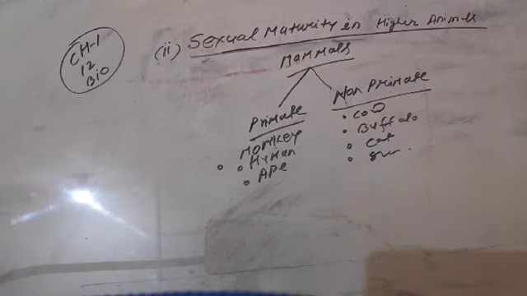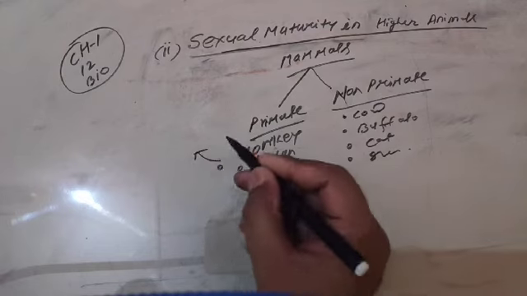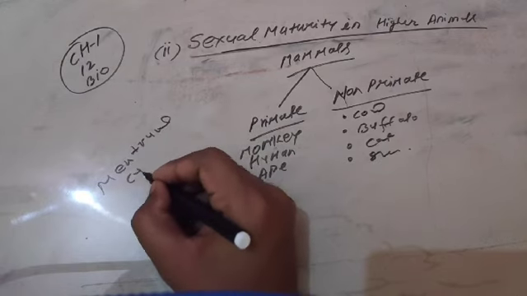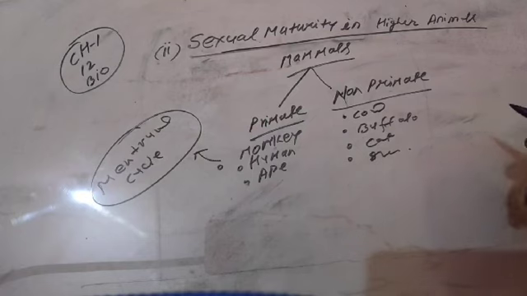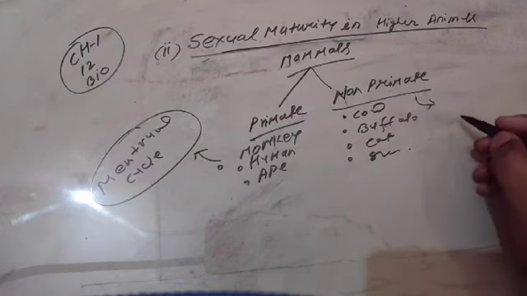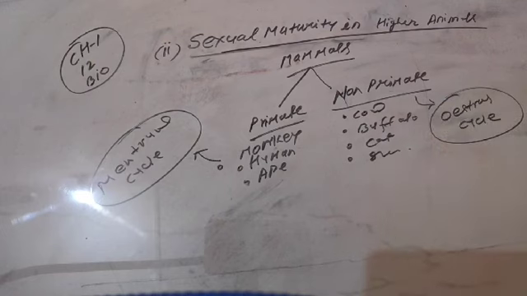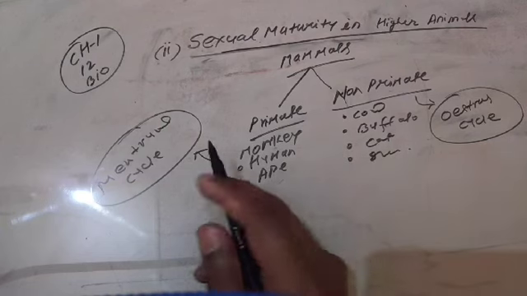Keep in mind, the primates are categorized by having a very specific feature, that is known as the menstrual cycle. Menstrual cycle. And non-primates are categorized by having a very specific feature, that is known as the estrus cycle. Estrus cycle. So how do the non-primates, maybe a question in your board exam, recognize that they are in the reproductive phase? They are recognized through the estrus cycle. But the primates are recognized through the menstrual cycle.